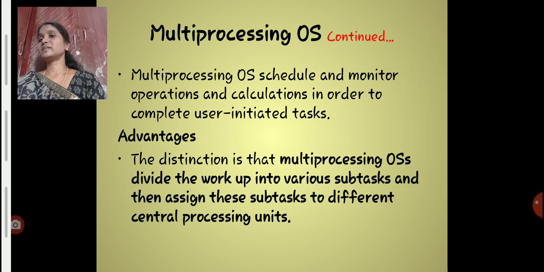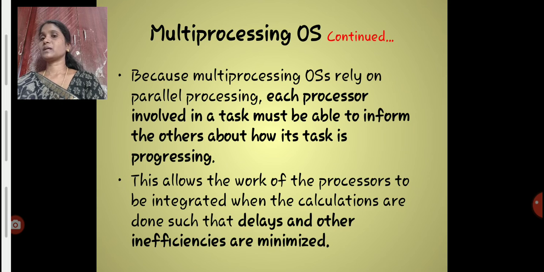And these are the advantages. The major advantage is that the multiprocessing OS divides the work into various subtasks and then assigns these subtasks to different CPUs. Because multiprocessing OS relies on parallel processing, each processor involved in a task must be able to inform the others about how its task is progressing.